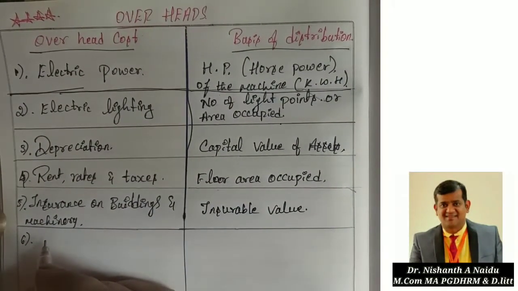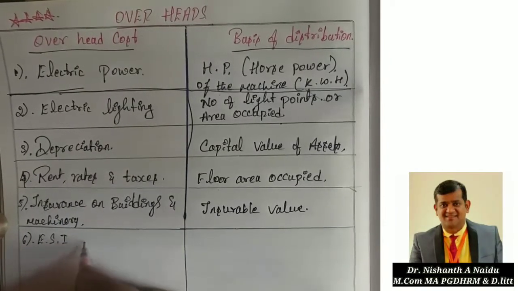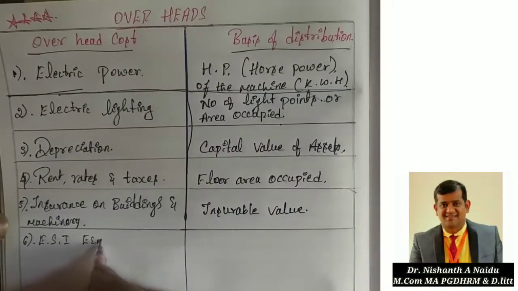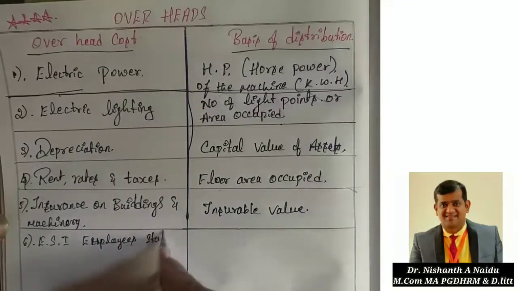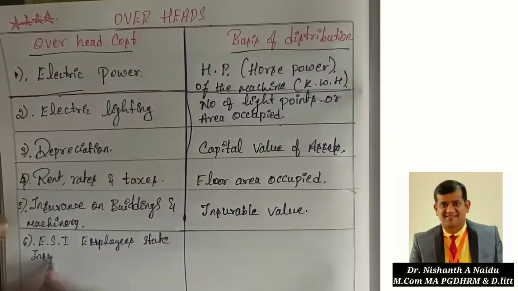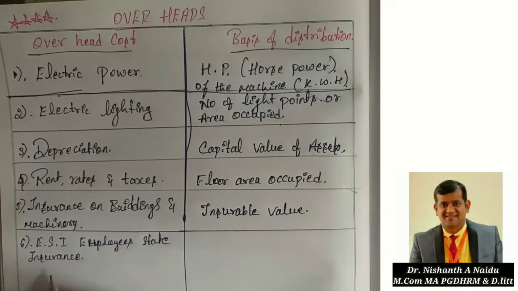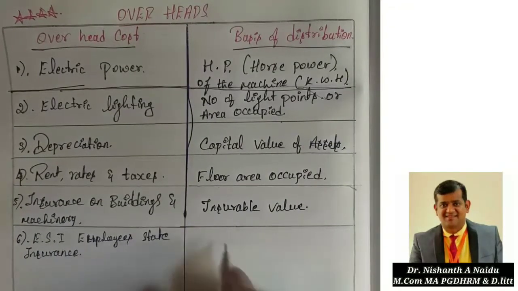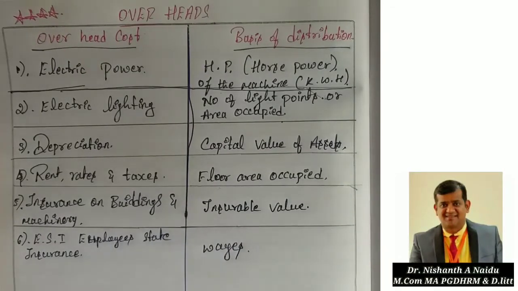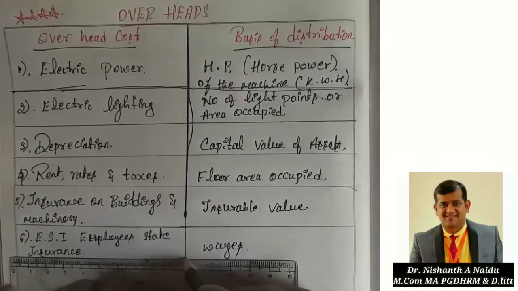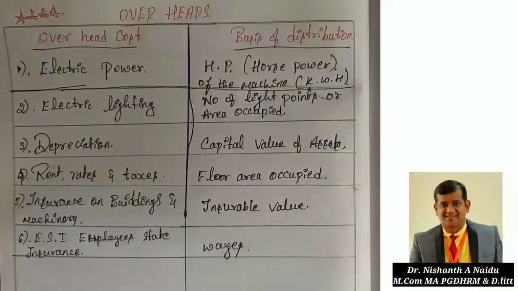Sixth point, Employees State Insurance. We call this ESI, that is nothing but employees state insurance. When we give ESI, that is usually calculated on the basis of salary. So here we consider it as wages. In cost accounting, we consider this as wages. So ESI of the employees is on the basis of wages.